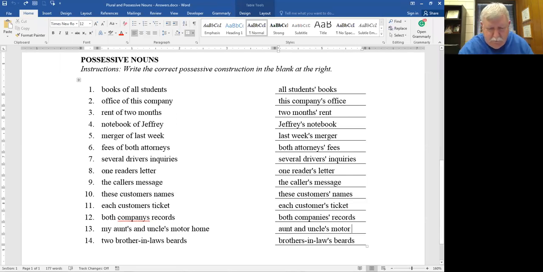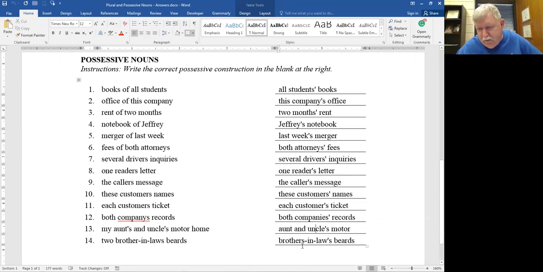Apparently I left off home. I don't even know if it'll fit. No, it won't fit. That's probably why I left it off. Okay, so make the last one possessive. So uncle, singular. It does not end in S, so add an apostrophe S. Okay, if they own separate motorhomes, then this aunt would need to be aunt apostrophe S as well. And so you can make both of them possessive, but in this case they own the same thing.